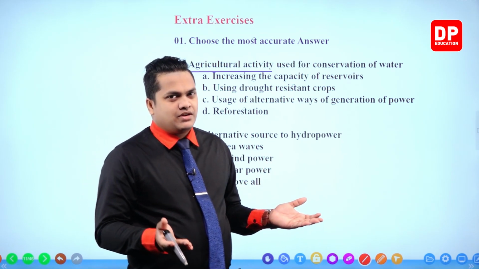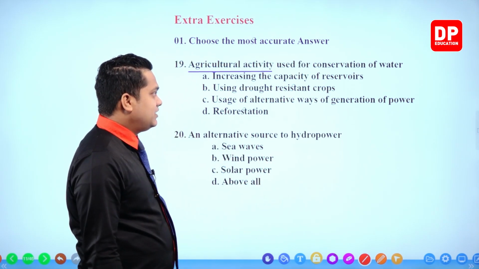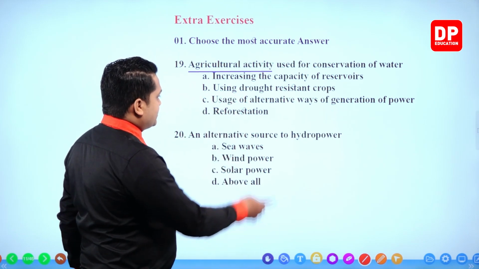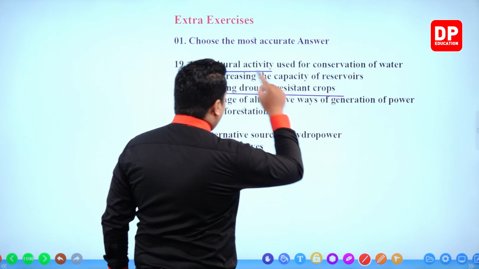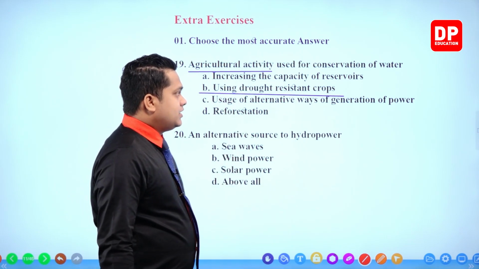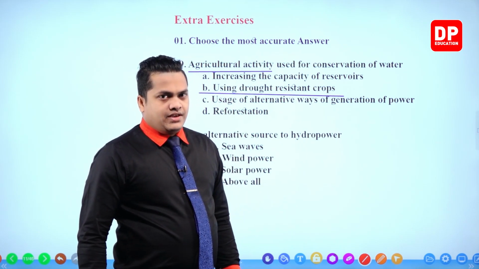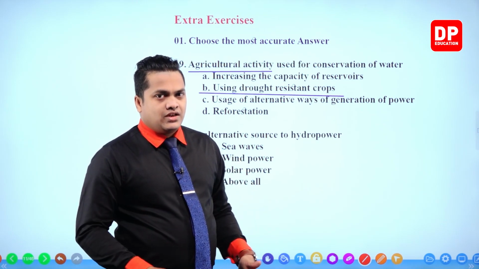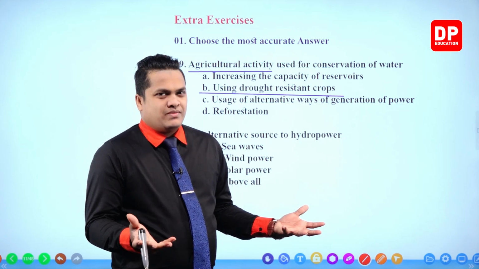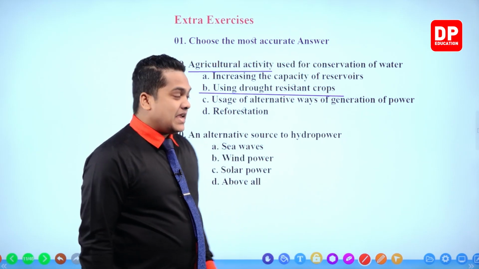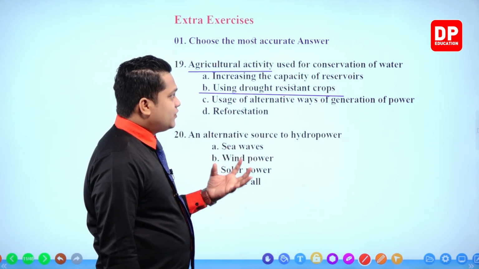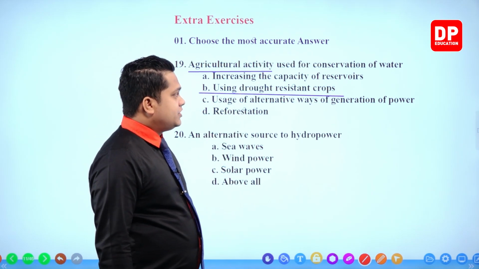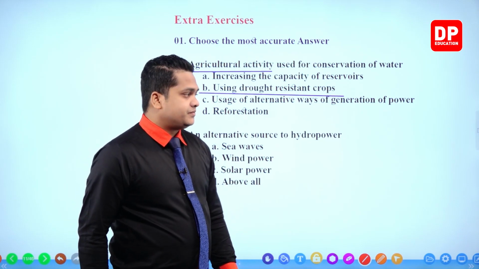So, it's very simple to select an answer from these, my dear children. Using drought-resistant crops, because they are referring to an agricultural activity, no? If it is an agricultural activity, this should be related to something which is going to be planted in the soil. That's what we mean by agriculture. So here, for agricultural activity used for the conservation of water, the second option, using drought-resistant crops, can be taken.